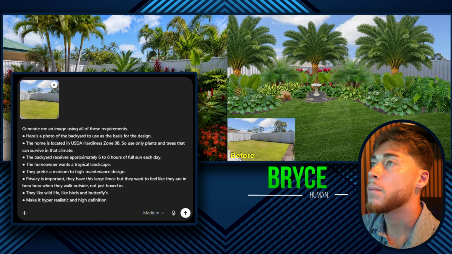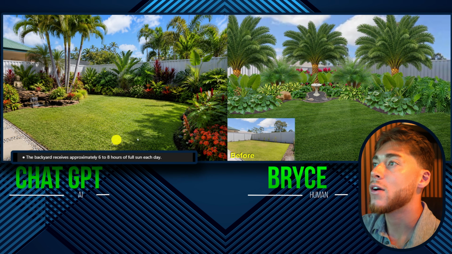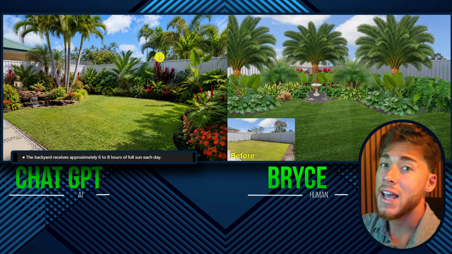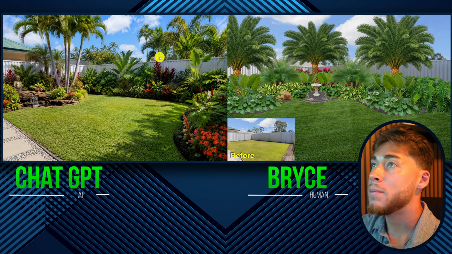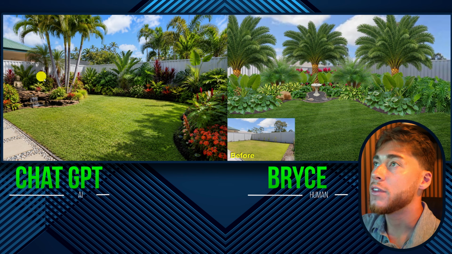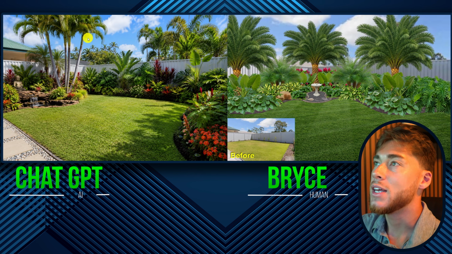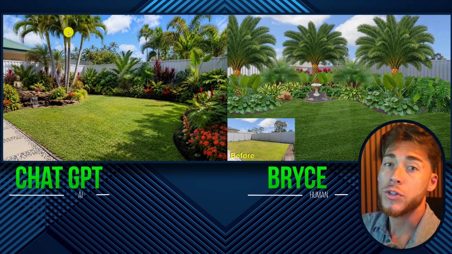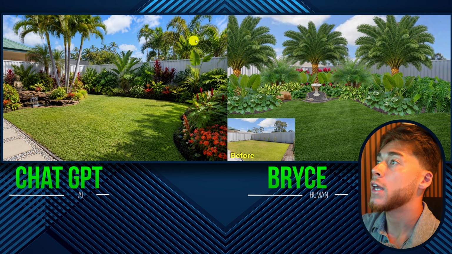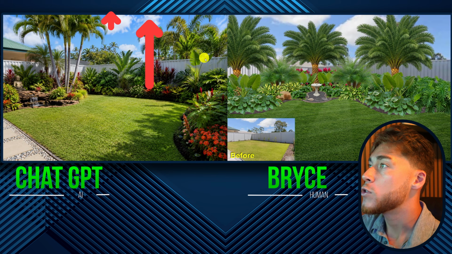The next thing on our prompt that we gave ChatGPT is that this area right here receives 6 to 8 hours of full sun. So some canopy coverage is going to be very, very important for this area. Now, I do love that they use this Christmas palm, even if it is out of zone. The only thing I would have wished they would have done is added more alternate palms, of course, but more canopy coverage, maybe one here, one there, maybe two over here.